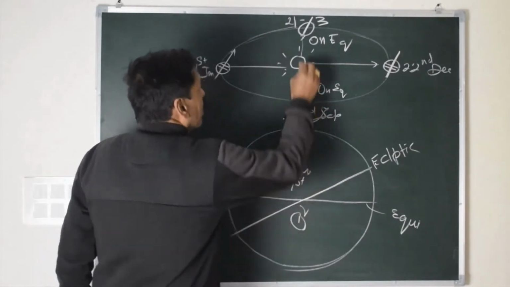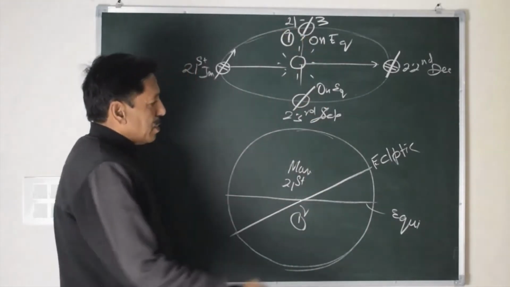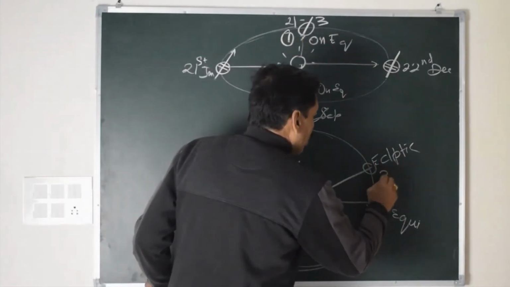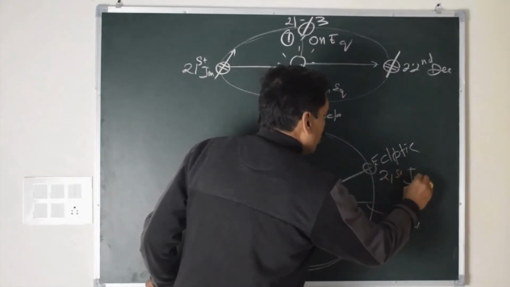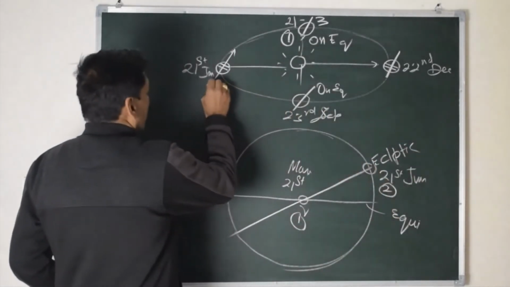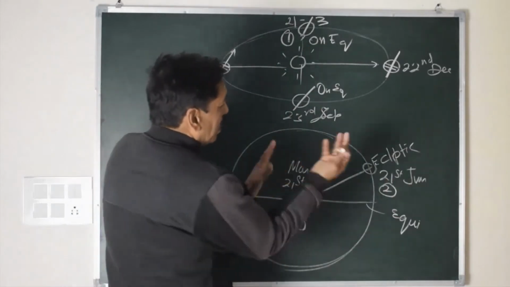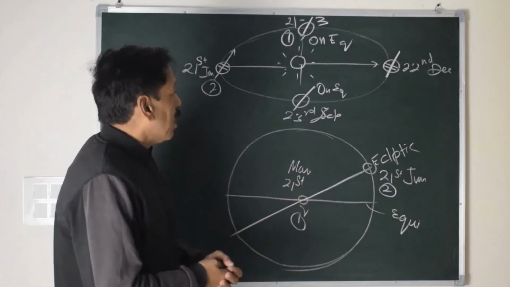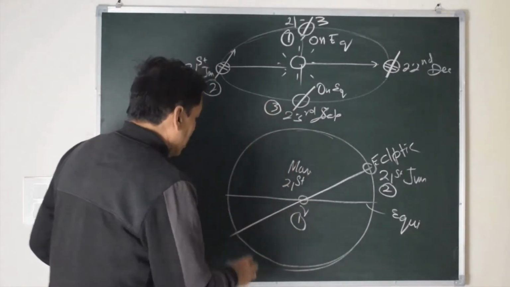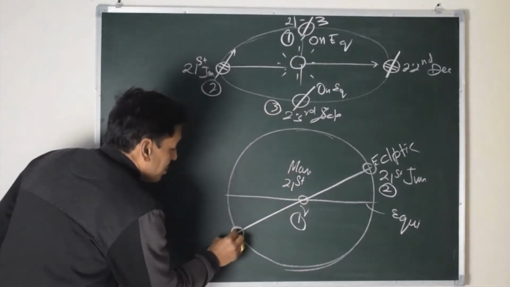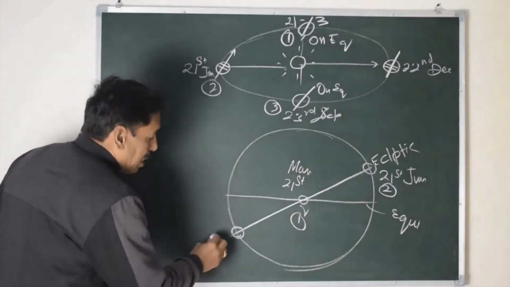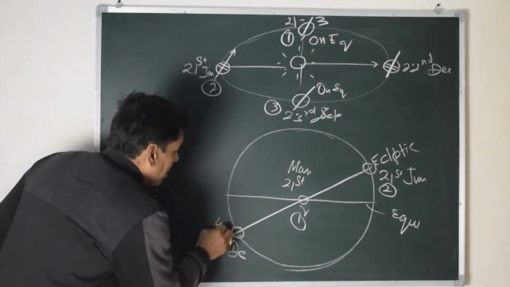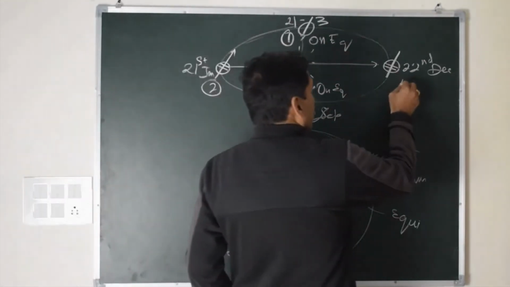Number one is over here. Then sun is over here on 21st June. This is number 2. Then the third is when the sun is on first point of Libra. Cannot see here, but that is this one. And the fourth is when the sun comes over here. The maximum southerly declination that happens on 22nd December. This is number 4, and that is over here.